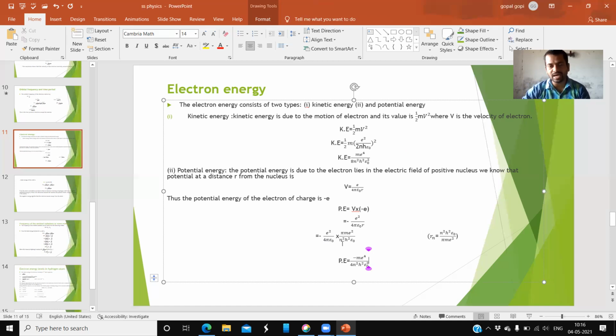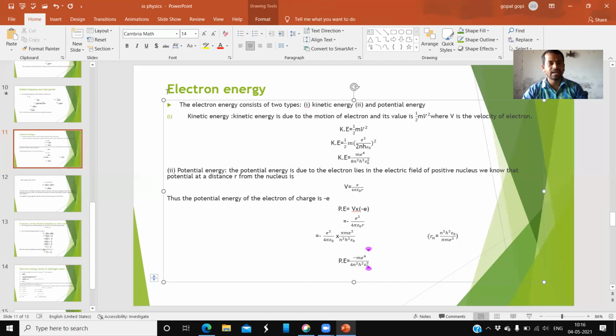It is in the denominator. Pi gets cancelled, epsilon square, h square as it is, n square as it is, and 4 as it is, 4 n square. So this is the potential energy.